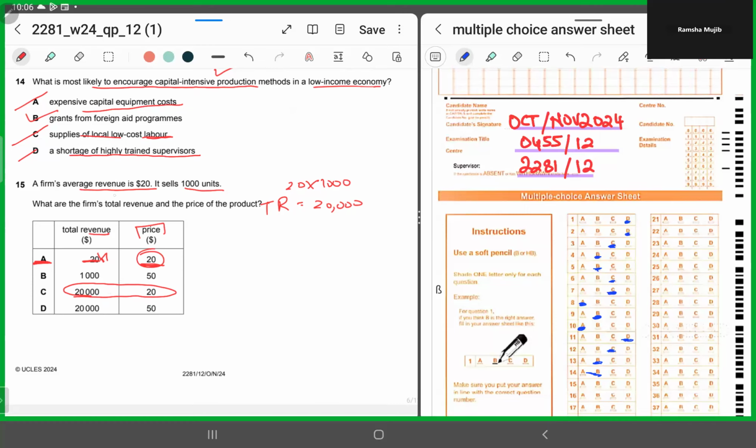And here also the average revenue is $20. But here also it tells you your total revenue is 20 and the price is 20, so you are selling one unit only. So this means 20 into 1. Your price was 20, and it has to be 20,000 as the total revenue. So for 15, it has to be C. I hope this is clear.